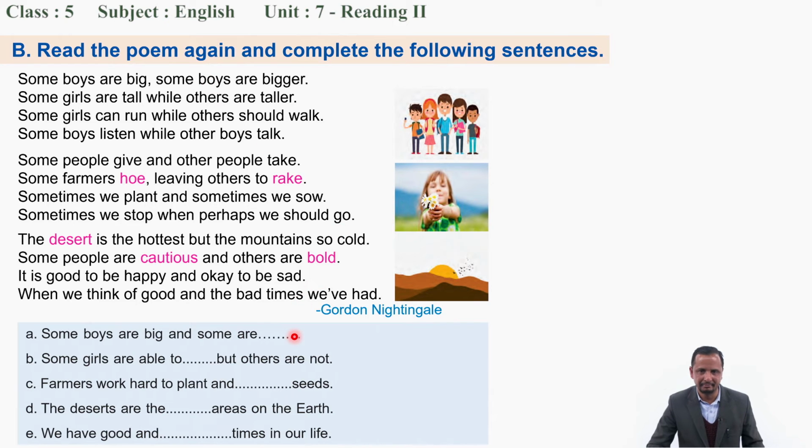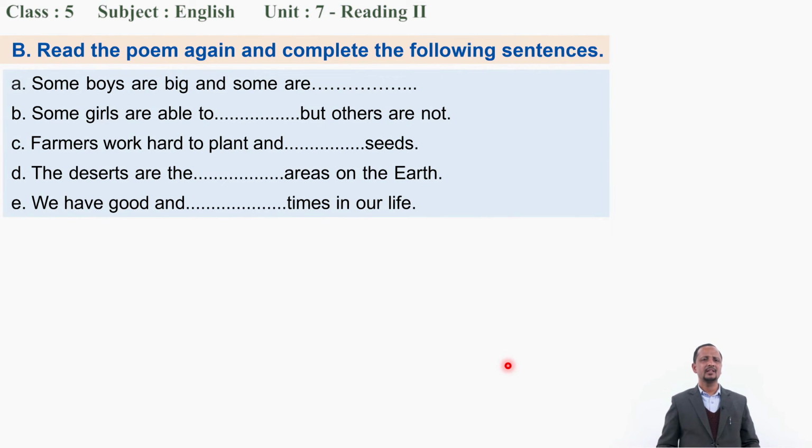Some are bigger. Is it? Let's discuss. And what's taller? Some girls are able to what? Run and should walk. Yeah. Very good. Now let's check your answer. Yes, that is exactly what you have told. Some boys are big and some are bigger. Some girls are able to what? Run, but others are not.